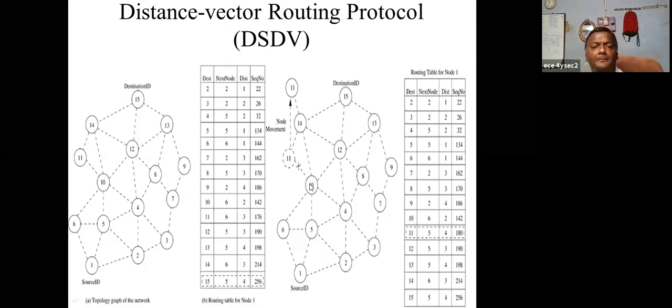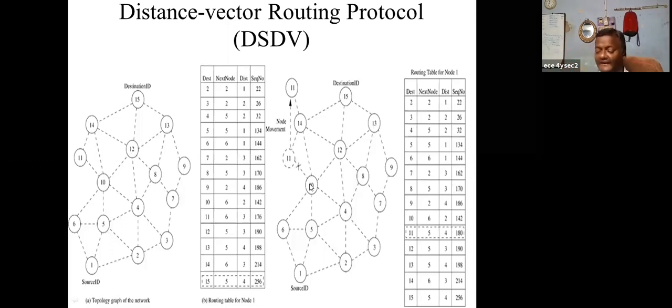According to the DSDV protocol, node 10 immediately updates the information with the cost as infinite for that destination. After updation, it floods to its neighbors.